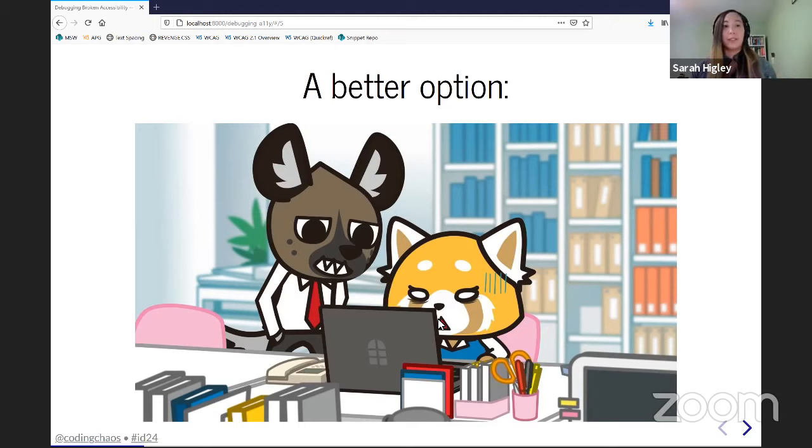And that method of learning is a much better option: to have friends, to have coworkers, and to pair with them, either pair programming or not even specifically programming, just pairing with someone else in your same field. It's an absolutely fantastic way to learn and gain more knowledge. But as I mentioned, people working in accessibility, all of us, tend to be a little isolated work-wise a lot of the time. So sometimes there aren't really good opportunities to pair specifically on accessibility.